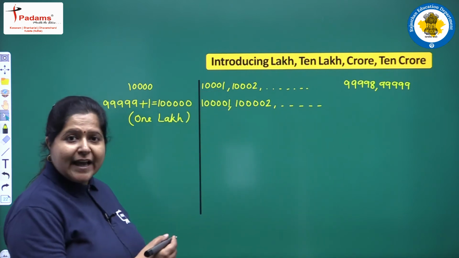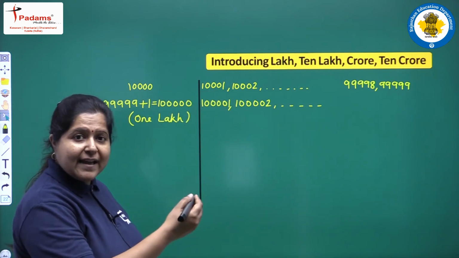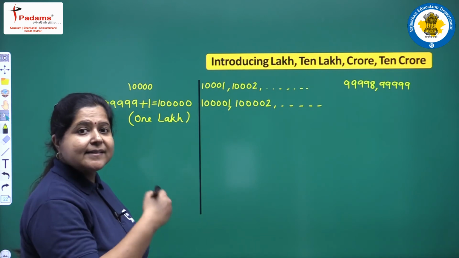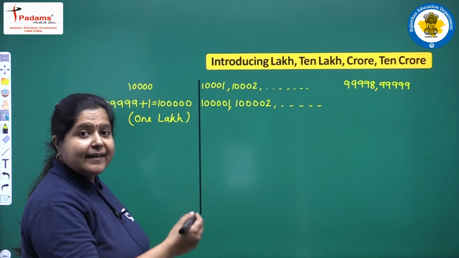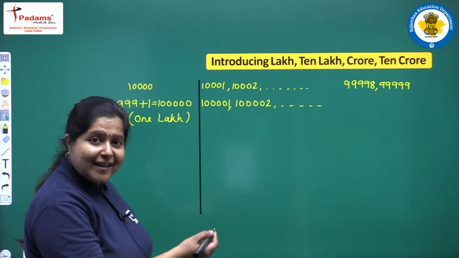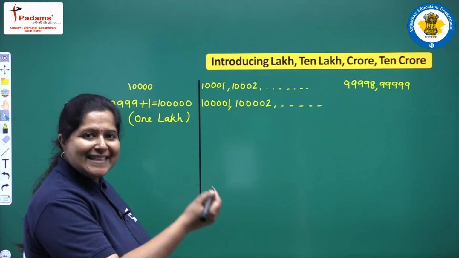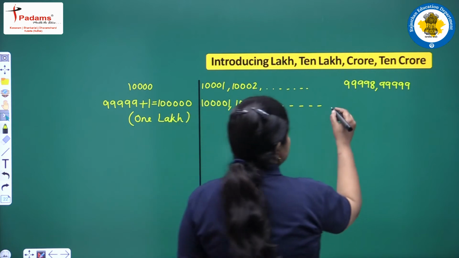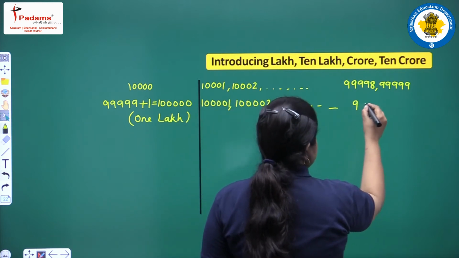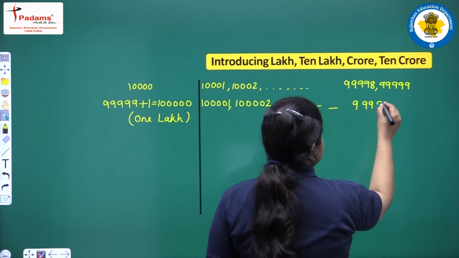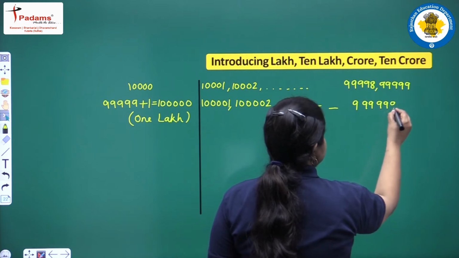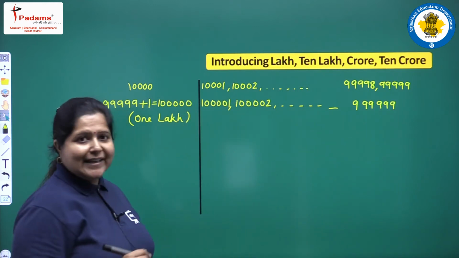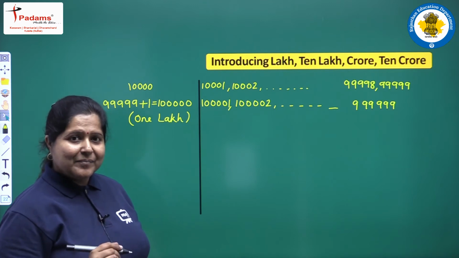We will reach 2 lakh, then 3 lakhs, 4 lakhs, in the end 8 lakhs, 9 lakhs, 9,99,999. This is the greatest 6-digit number.